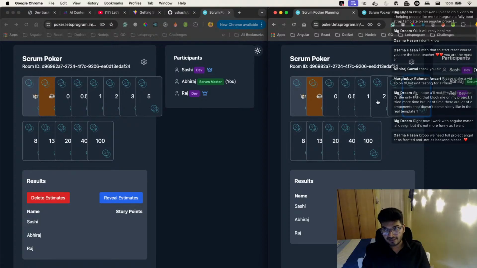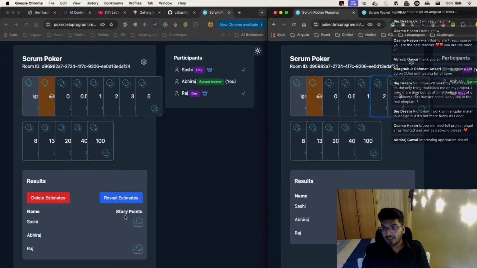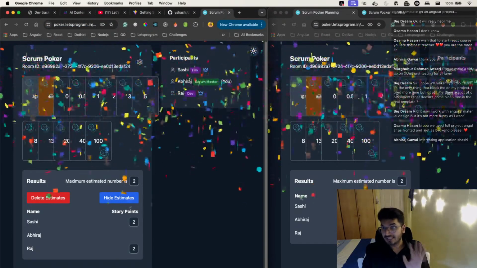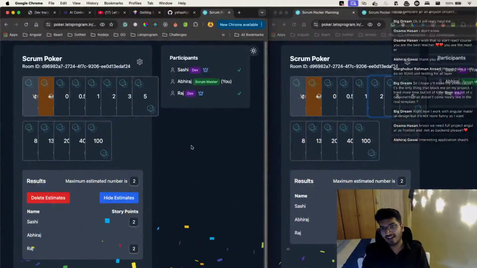Now he explained the story to us and now we are giving the estimation. Suppose I gave 2 and Raj also gave 2. Now if I reveal this, can you see, if my estimations are 2 and 2, then I get this confetti, a kind of celebration. That's what it does.